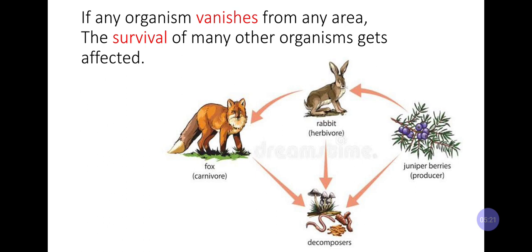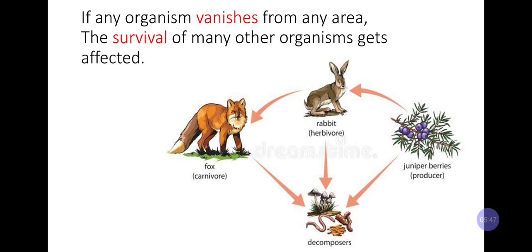फॉर एग्जाम्पल, here you can see juniper berries producers and rabbit. This juniper berries are eaten by this rabbit. This rabbit is eaten by the fox, and after the death its body decomposes and converting into again fertilizer, and this fertilizer is again used by the plant.